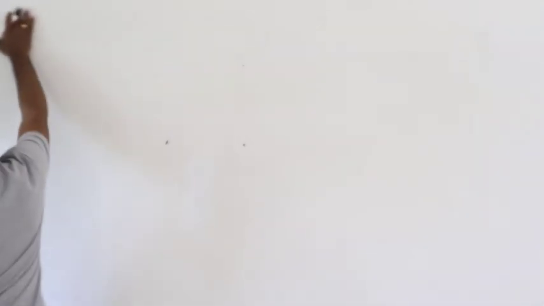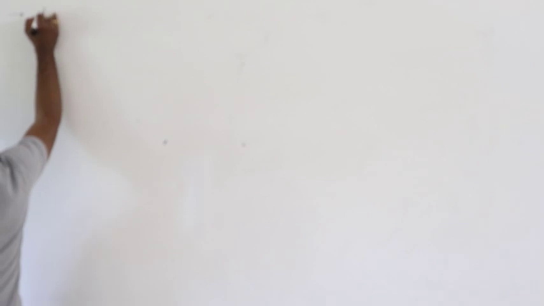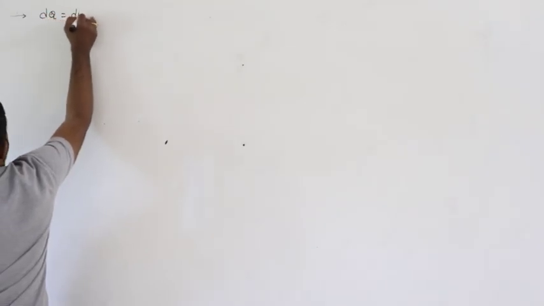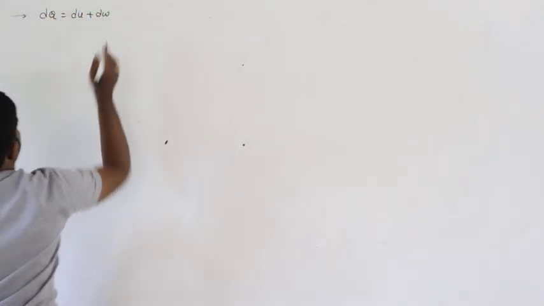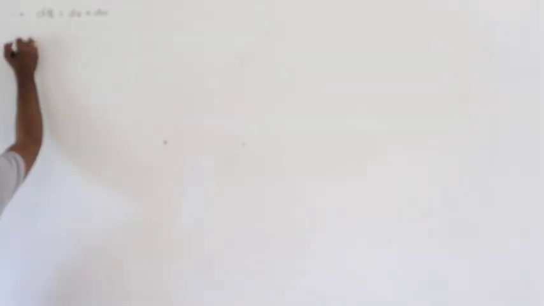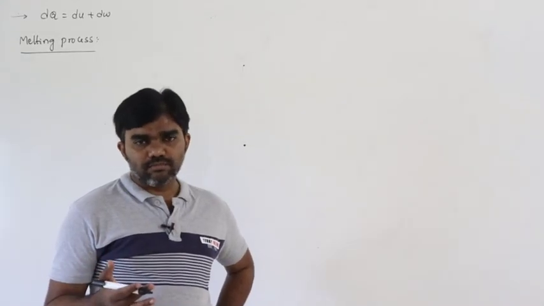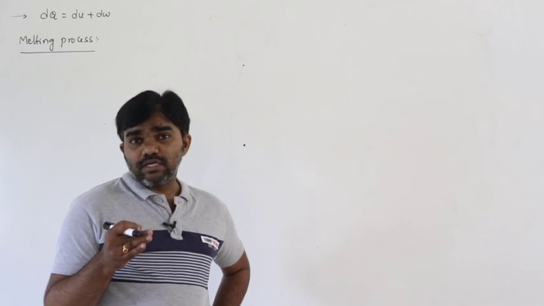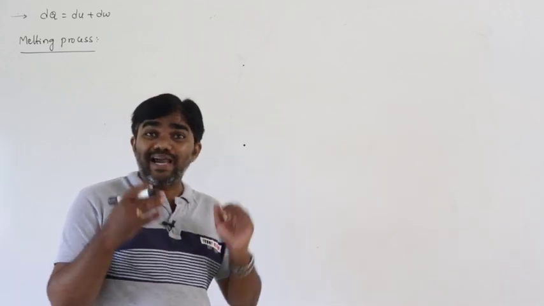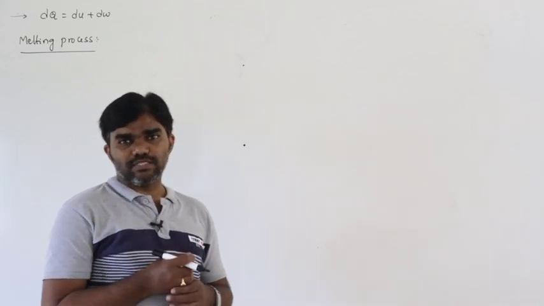So according to this first law of thermodynamics, dQ is equal to dU plus dW. How can we explain melting and boiling process? First we can discuss what is meant by melting process. Melting process means at a certain temperature, if you supply a certain amount of heat energy to the system, or to the ice, then ice melts.